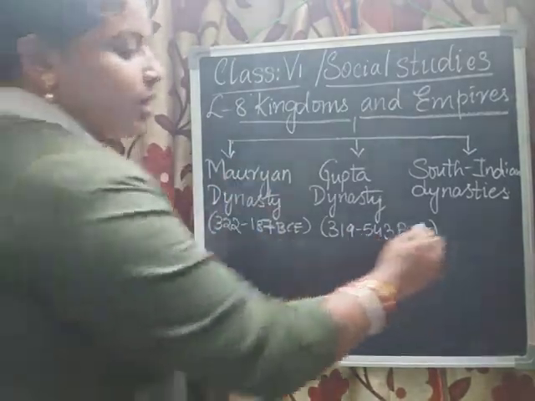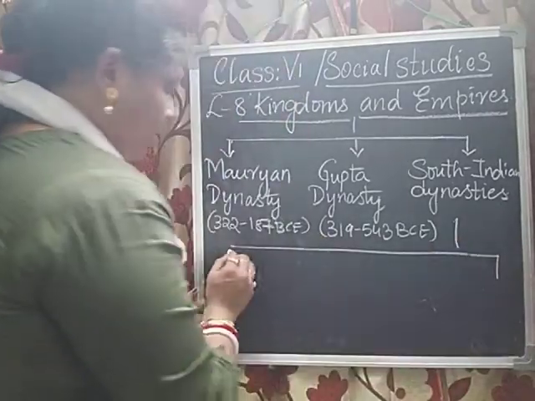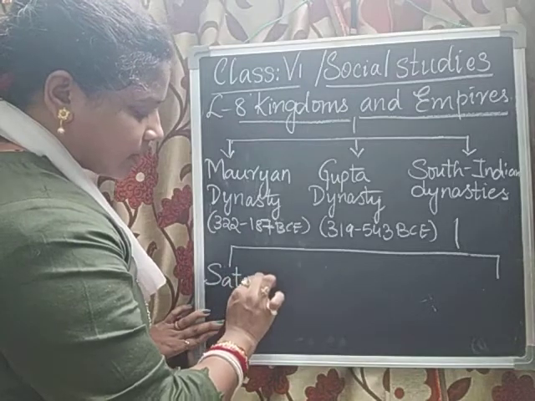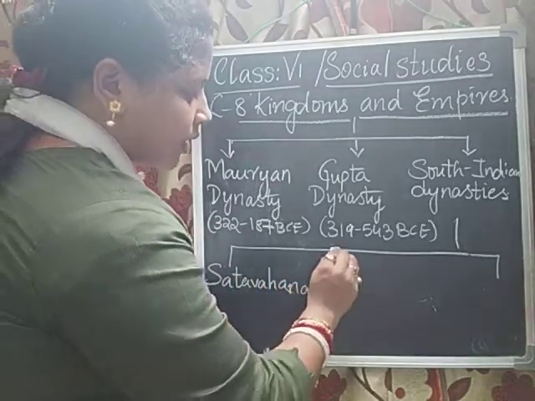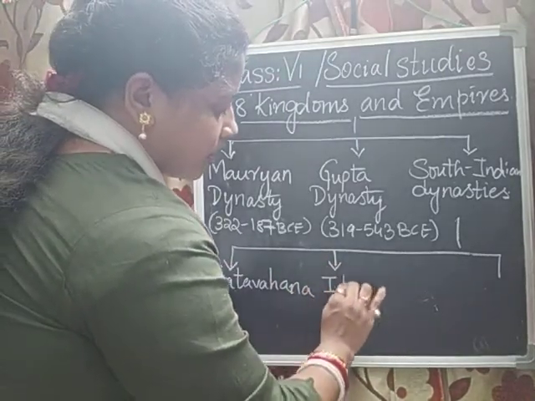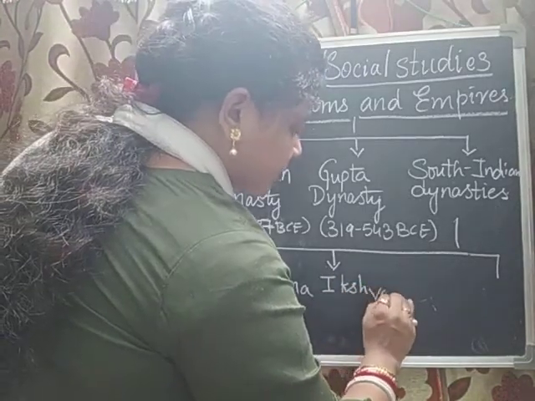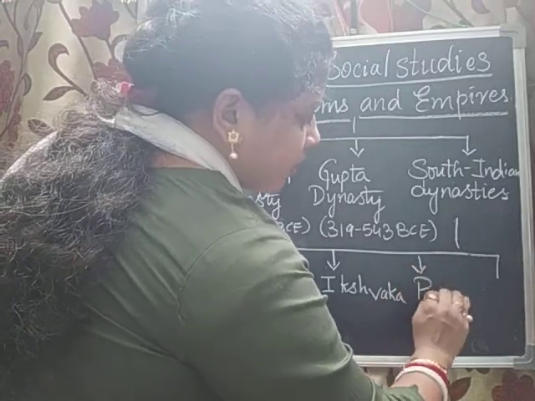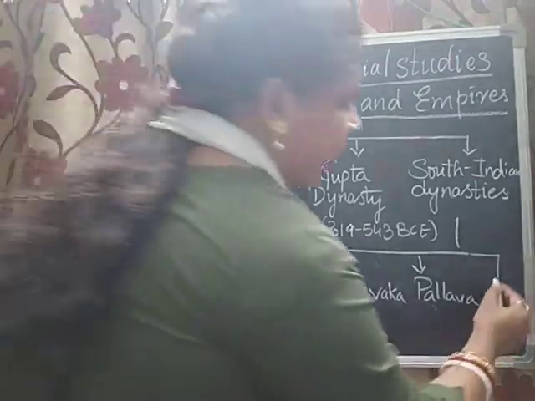The South Indian dynasties are again divided into some kingdoms known as Satavahana, Ikshvaka, Pallava, and finally the Chalukyas.